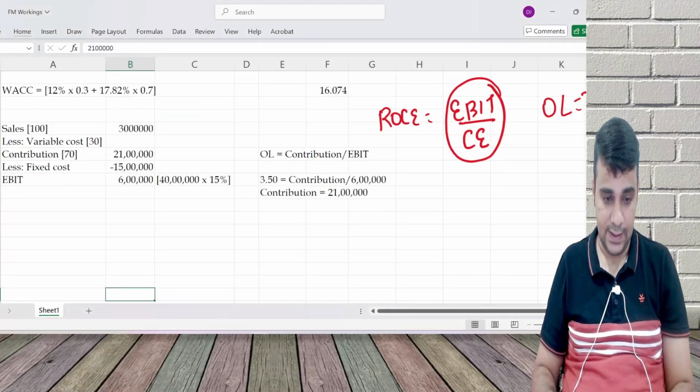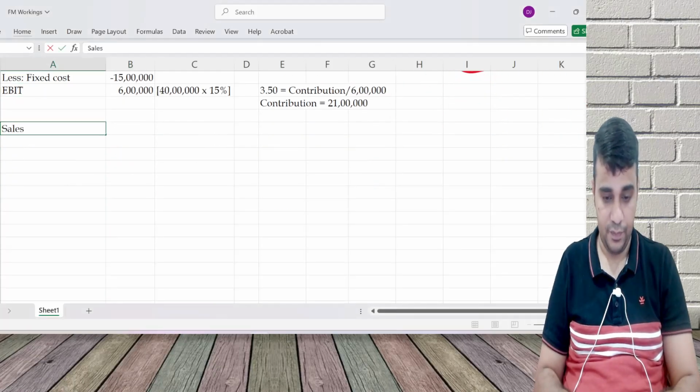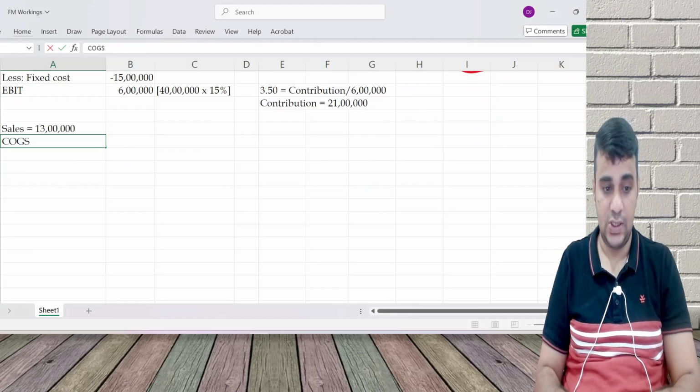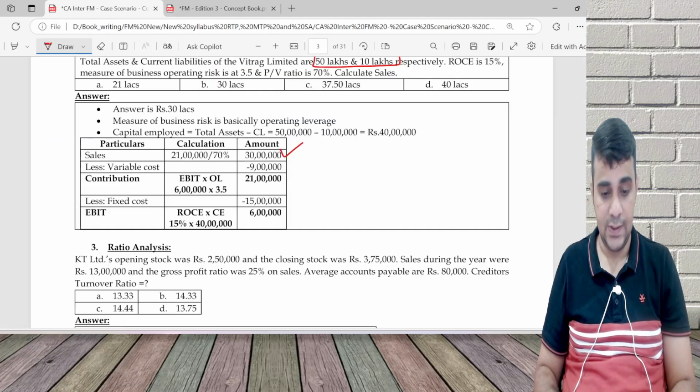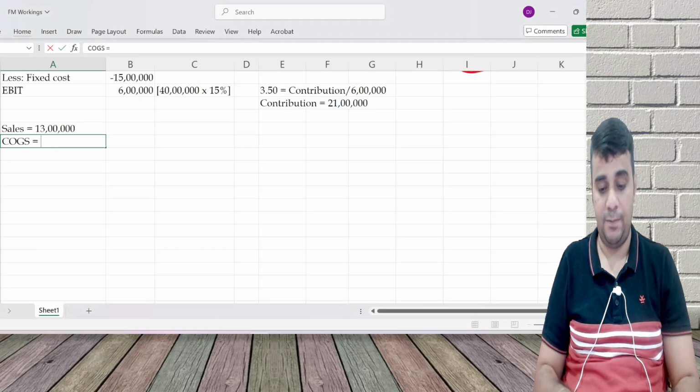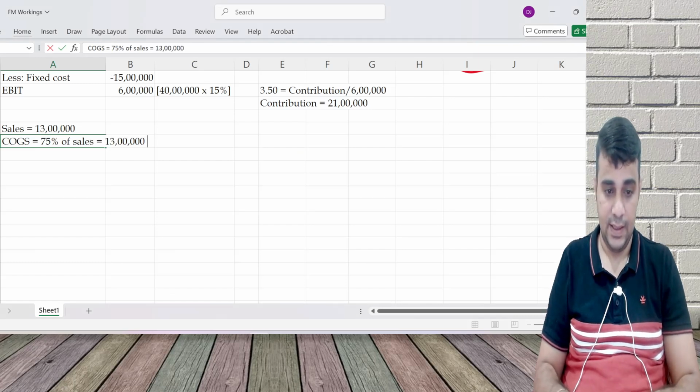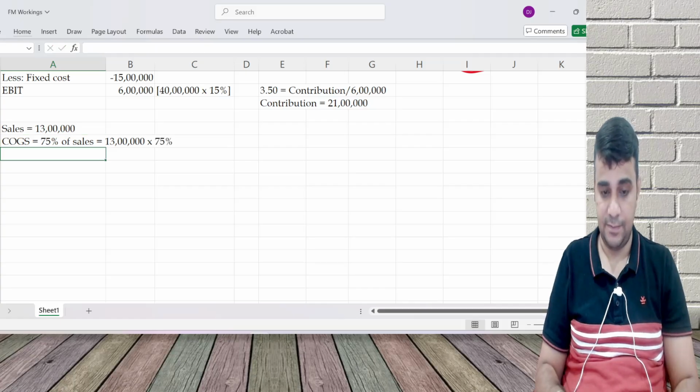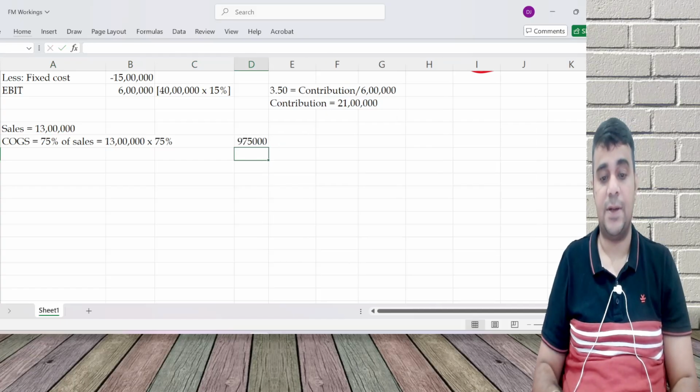So sales is equal to 13 lakhs. GP is 25%, so COGS is 75% of sales.